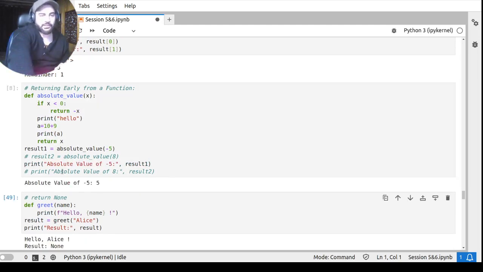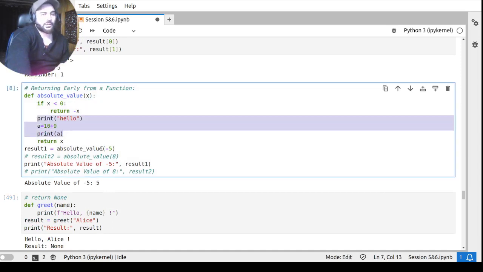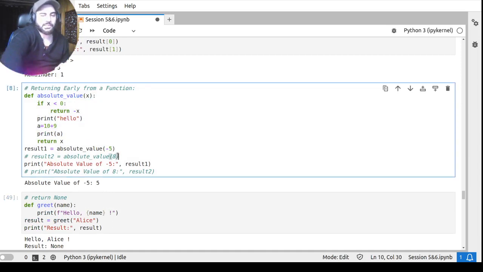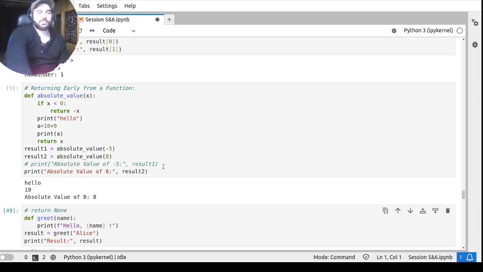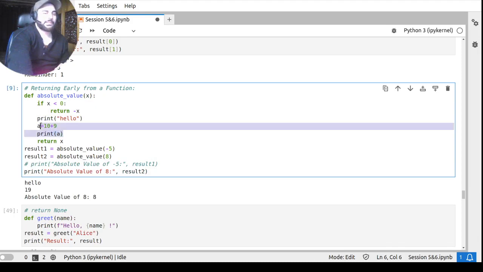Can you see it here? So here nothing got printed. But if I give the value, let's suppose, +8, I know that it won't execute this return statement. Now the execution will go to this print hello and all the things afterwards. So just let me print it. Okay. So can you see that hello and 19 also got printed with this? So am I clear with this, what the return statement does?